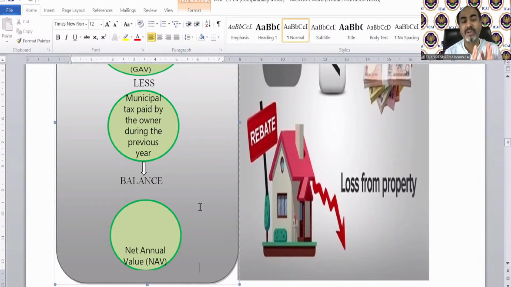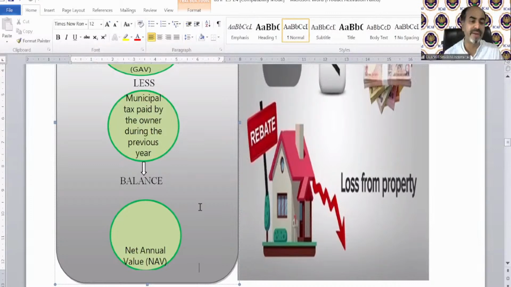If municipal taxes due are 10,000 in the previous year, out of which 6,000 is paid by the owner, then only 6,000 can be deducted. If municipal taxes due are 10,000 in the previous year, and out of these 10,000, 8,000 is paid by the owner and 2,000 by the tenant, only 8,000 will be deducted. Now a very interesting situation: in the previous year, we paid municipal taxes of 10,000 for the current year, and we also paid advance municipal taxes of 10,000 for next year.